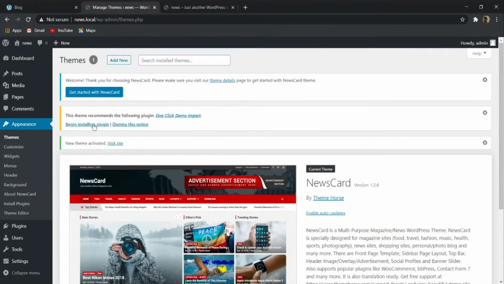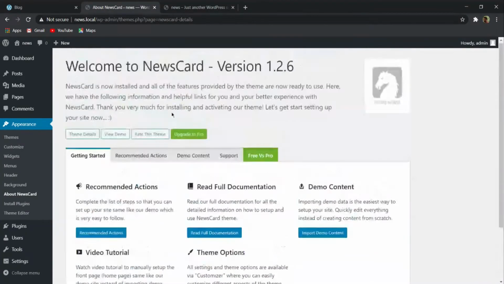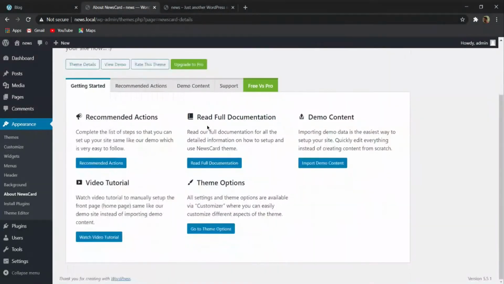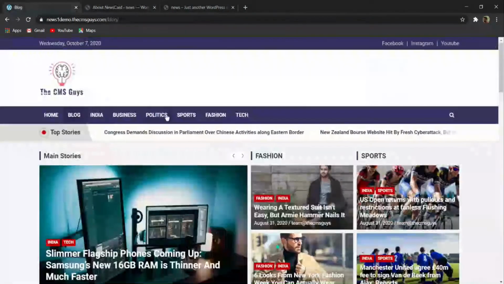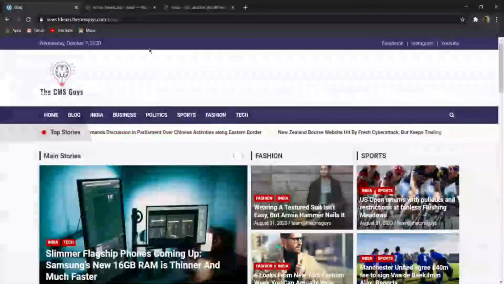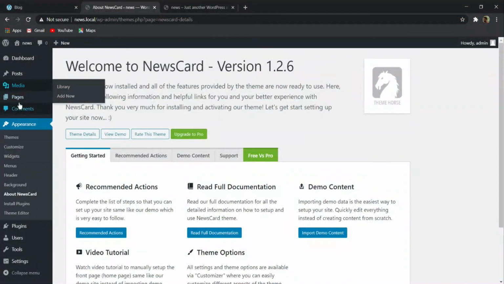Here you can see that you are getting a welcome message to choose your theme. If you click on Get Started with News Card, it will take you to their installation page. Here they will ask you to upgrade to Pro, but in this video I am going to show you how to create this website completely free. Basically you have to go to the Posts section, hover over Posts and click on All Posts.